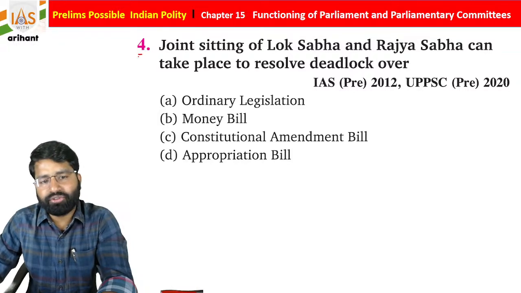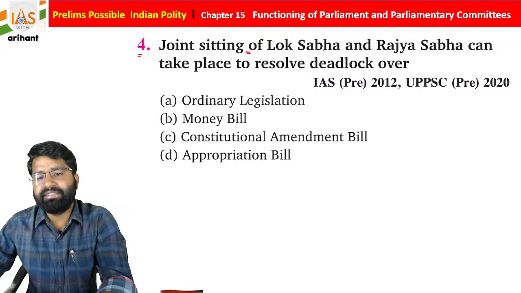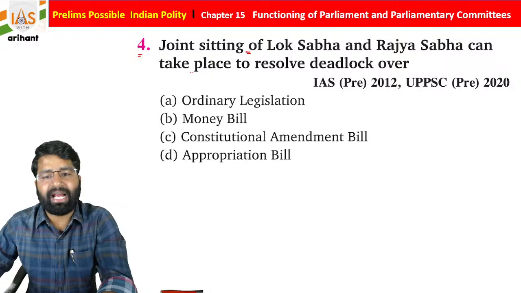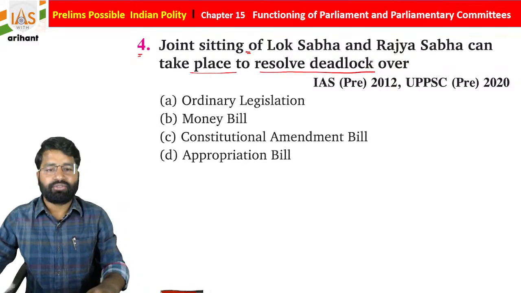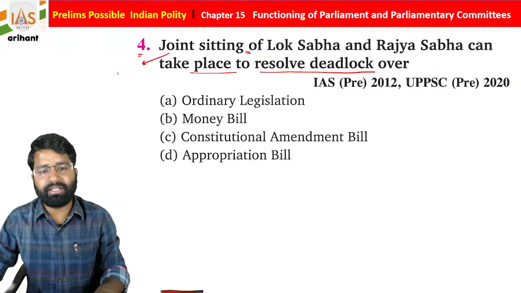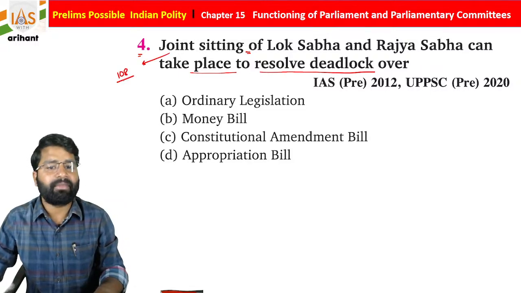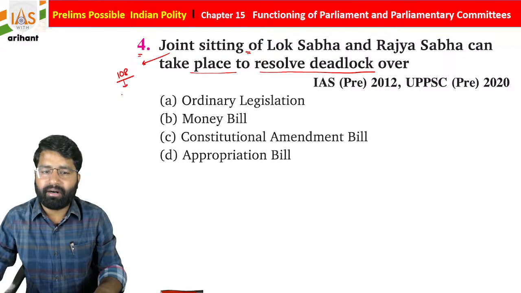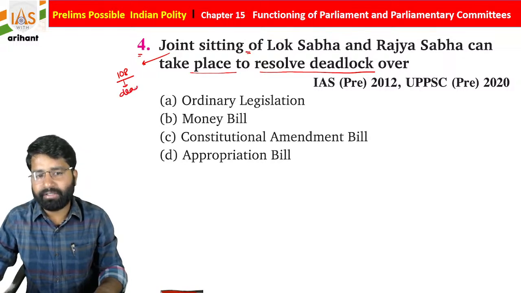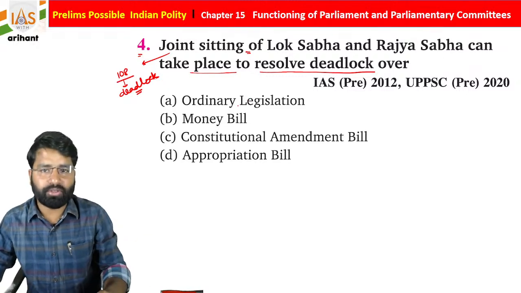Now the question number 4 we have: the joint session of Lok Sabha and Rajya Sabha can take place to resolve deadlock over what? So we all know that the joint sitting is basically under Article 108. It is called by the President of India if there is any deadlock between these two houses of the parliament.